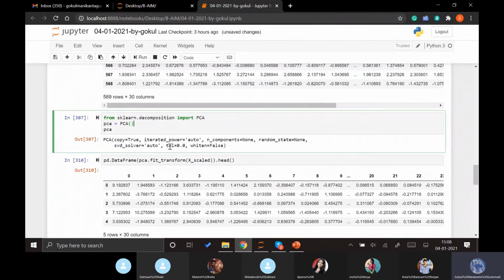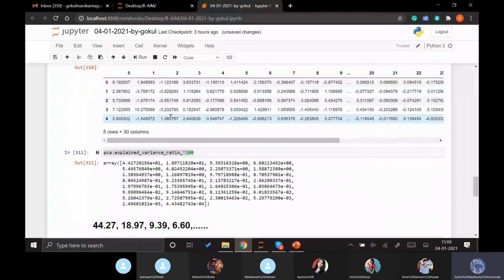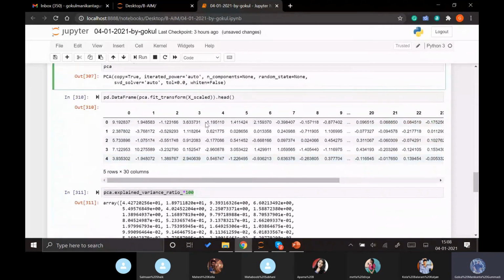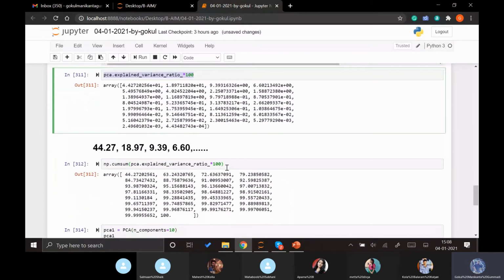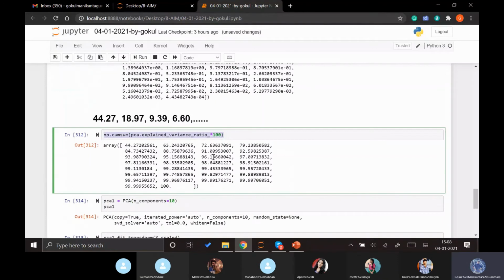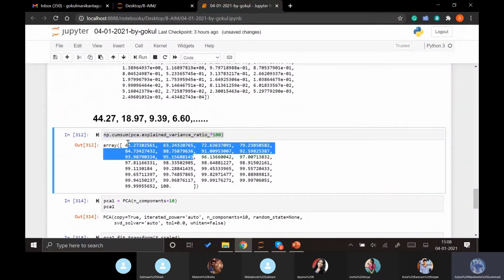We just apply the whole data into the principal component function, and then we find out its variances, and the variances are then cumulated and understood till which number of components it might take to explain at least 95% of our previous data.